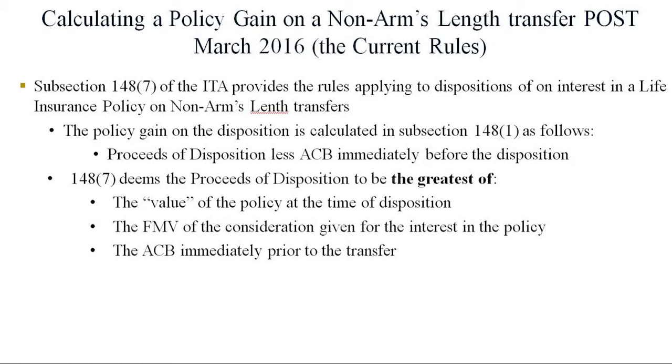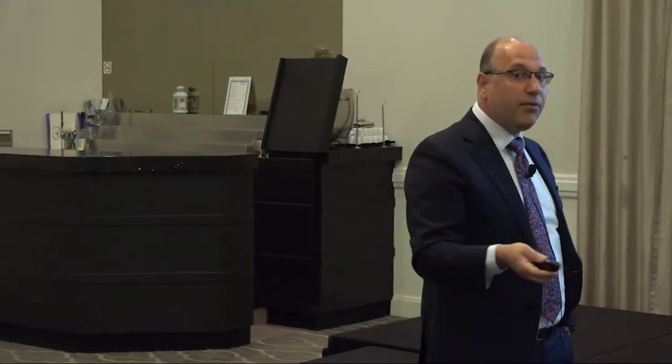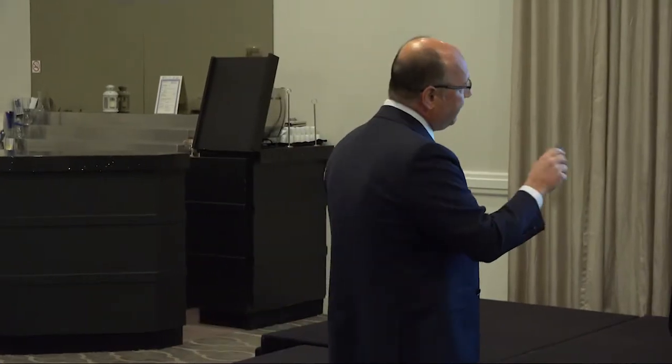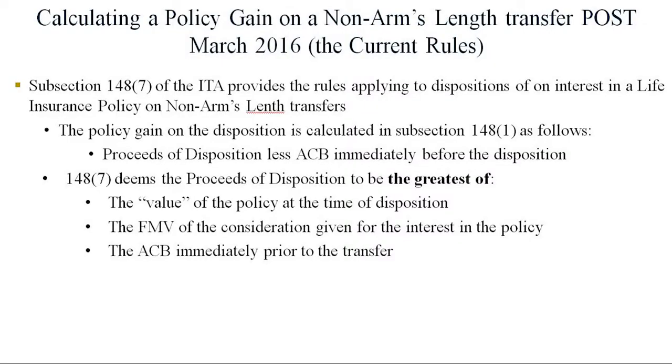Proceeds of disposition are now going to be the greatest of the value of the policy, and again, value of the policy will be cash surrender value, the fair market value of the consideration given for the interest in the policy, and the ACB immediately prior to the transfer. So that's important. It's not necessarily just fair market value, because you can have a fair market value that's through the roof, but as long as there was nothing given or paid for it, then that's fine. It doesn't come into factor on proceeds. It's the fair market value of the consideration given for the interest in the policy.